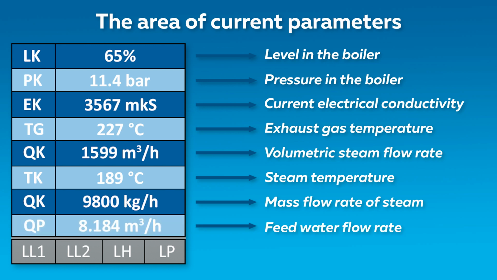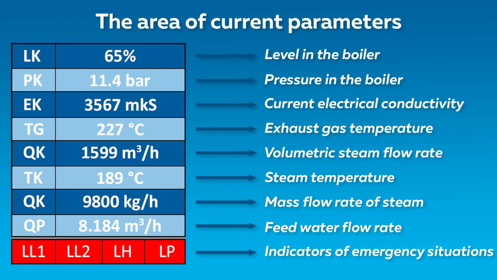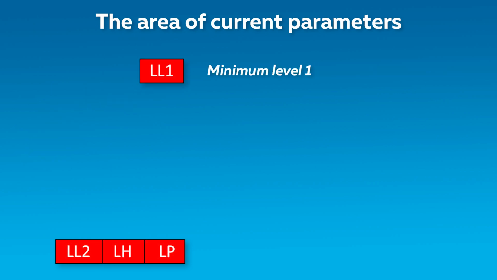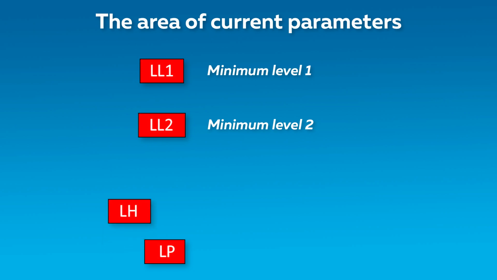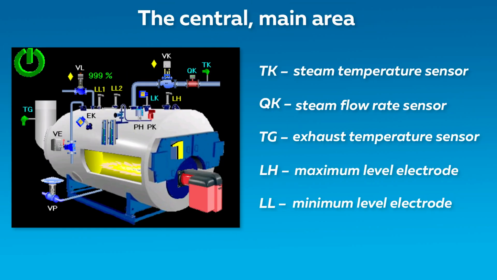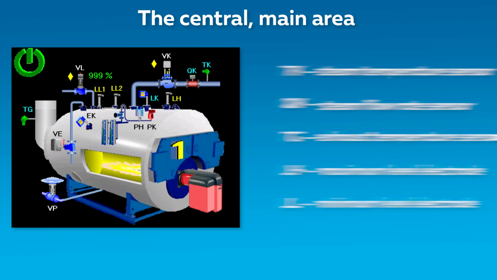The parameters related to steam temperature and flow rate are displayed when there is a connection to the saturation steam metering unit. Below are the indicators of main emergency situations, which display the current state of safety systems. Minimum level 1, minimum level 2, maximum level, maximum pressure. Let us go to the central main area of the control system, which displays the conventional schematic diagram of the steam boiler.